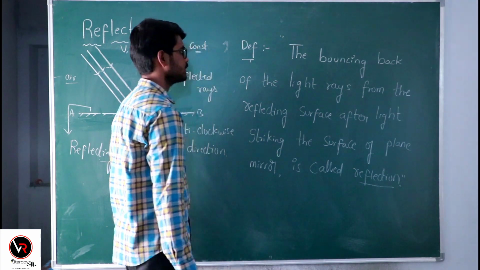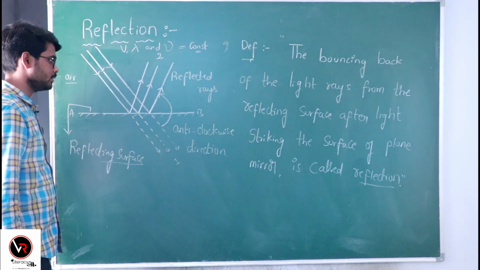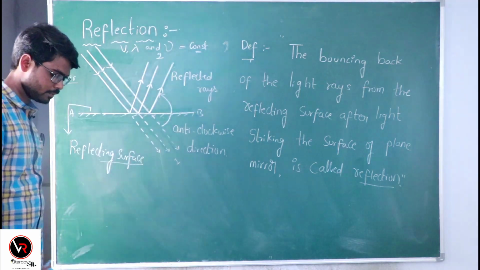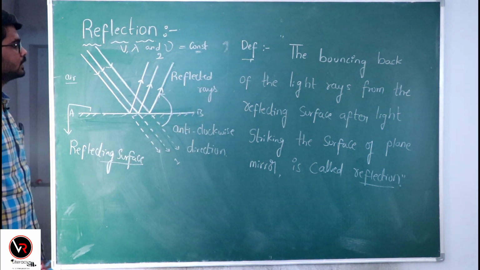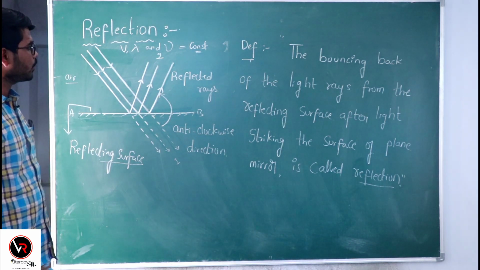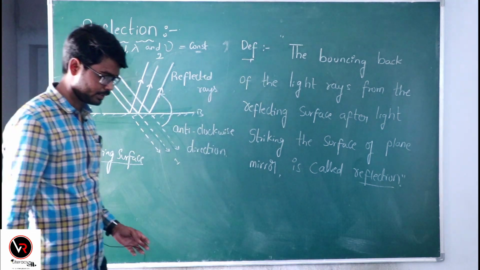So what is reflection? It is just the bouncing back of this light from the reflecting surface. So this is one of the properties shown by the light. Let us see the important nomenclature regarding this reflection of light.